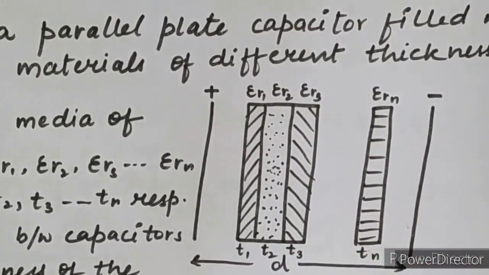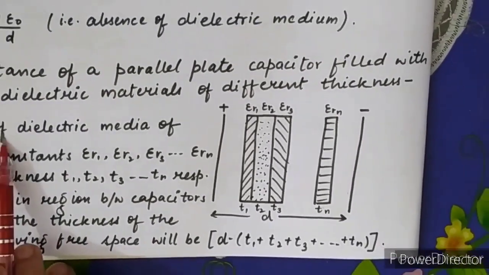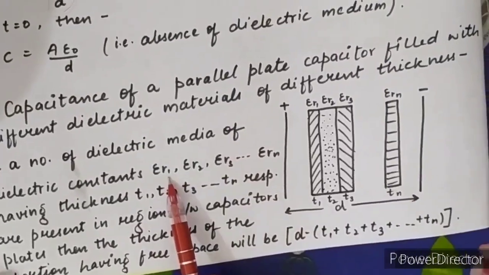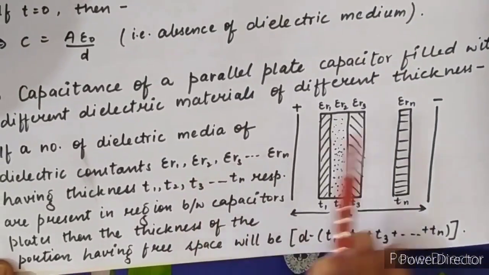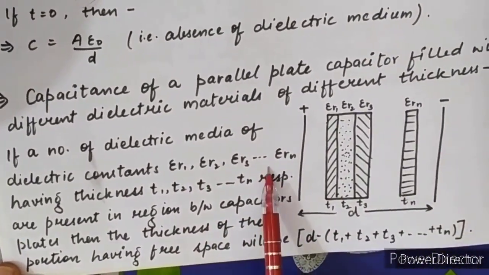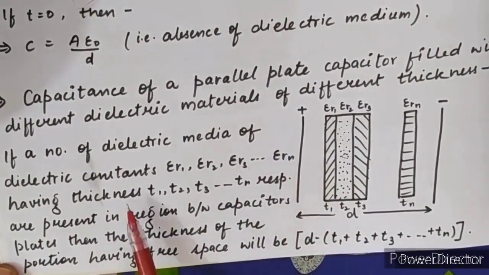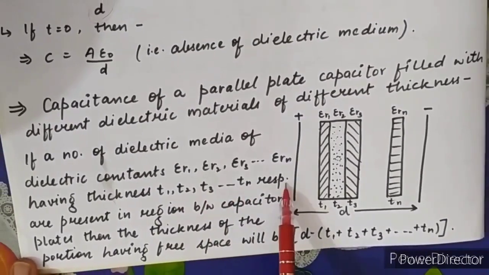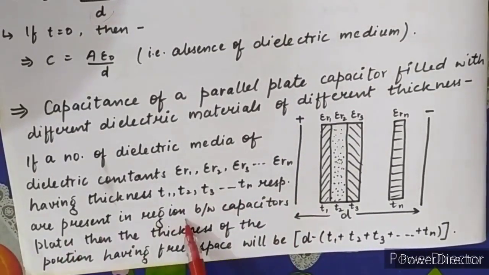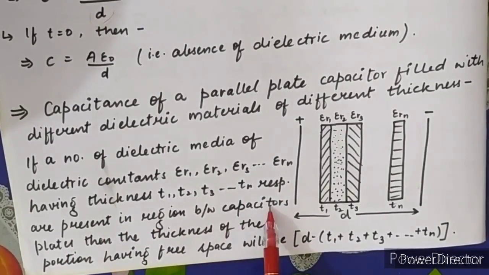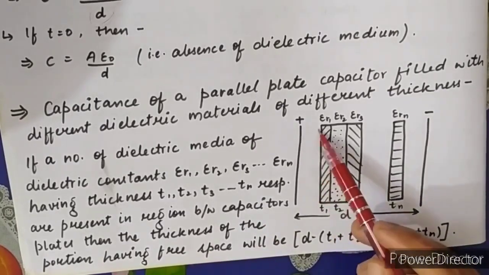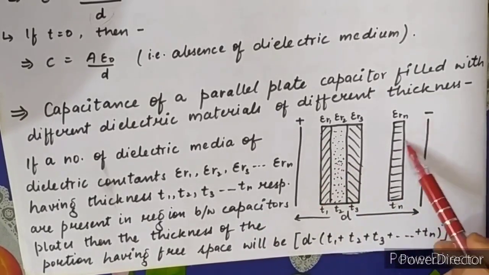Okay, so if a number of dielectric media of dielectric constants epsilon R1, epsilon R2, epsilon R3, and so on up to epsilon Rn, having thicknesses T1, T2, T3, and so on up to Tn respectively, are present in the region between the capacitor's plates, then the thickness of the portion having free space will be the remaining portion where no dielectric medium is present.